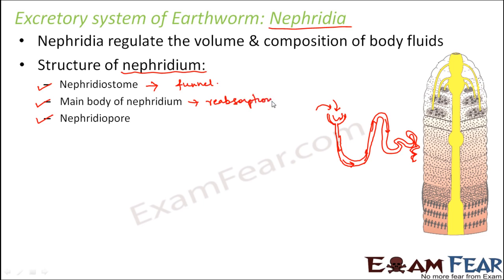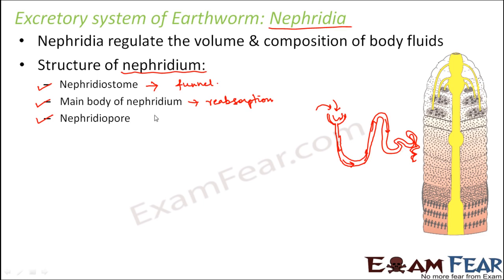That means in that fluid, as I said, the fluid has wastes, but that doesn't mean that the fluid only has waste. The fluid also has useful substances like glucose, amino acids. It also has water, and it also has wastes. So while the fluid travels throughout the body of the nephridium, the cells on the lining of this tubular structure tend to reabsorb the useful substances. For example, glucose, amino acids, useful solutes, as well as some amount of water, all those things get reabsorbed. Now whatever is left out, that is the waste.